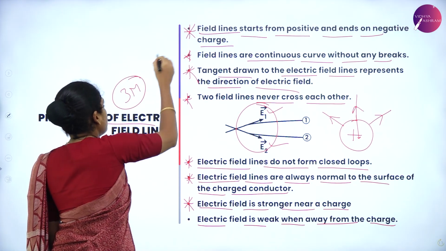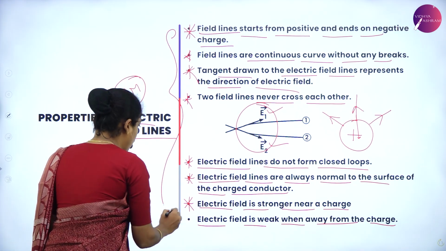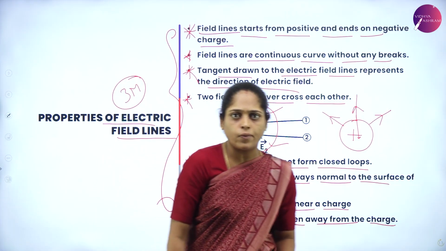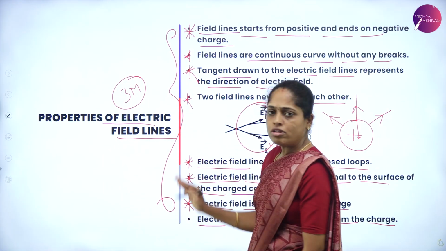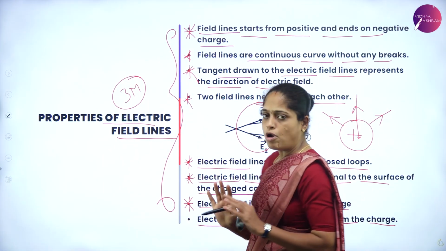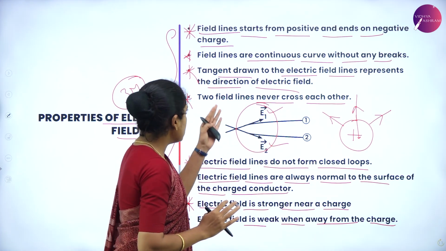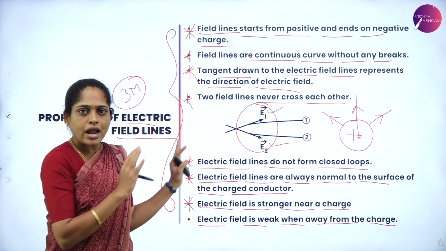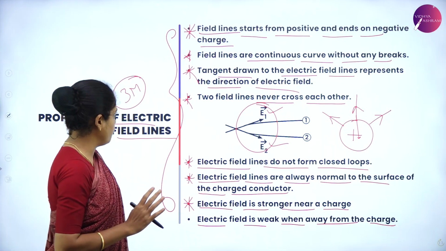So you have to compulsorily practice these properties. You can expect this question for 3 marks. So any 3 properties are enough. So which are easy for you? Remember those properties of electric field lines.